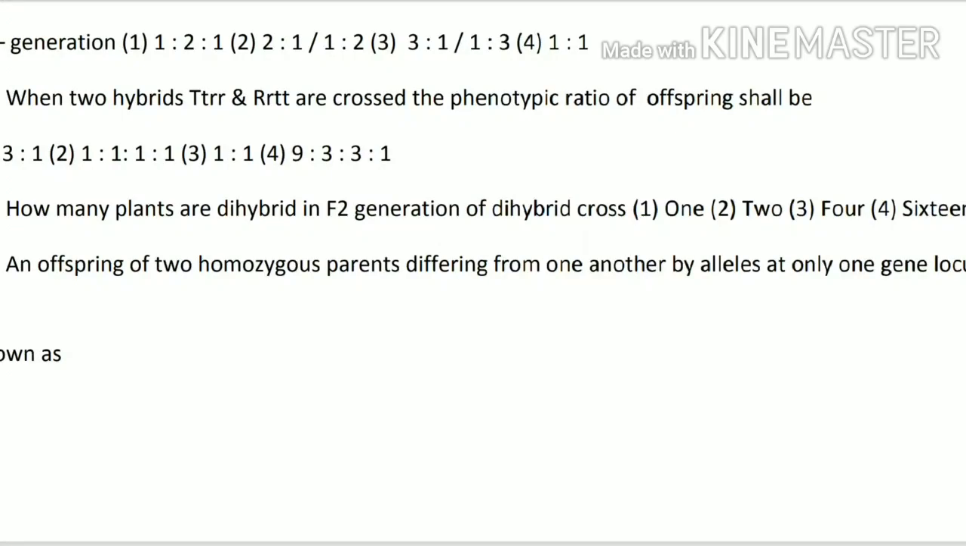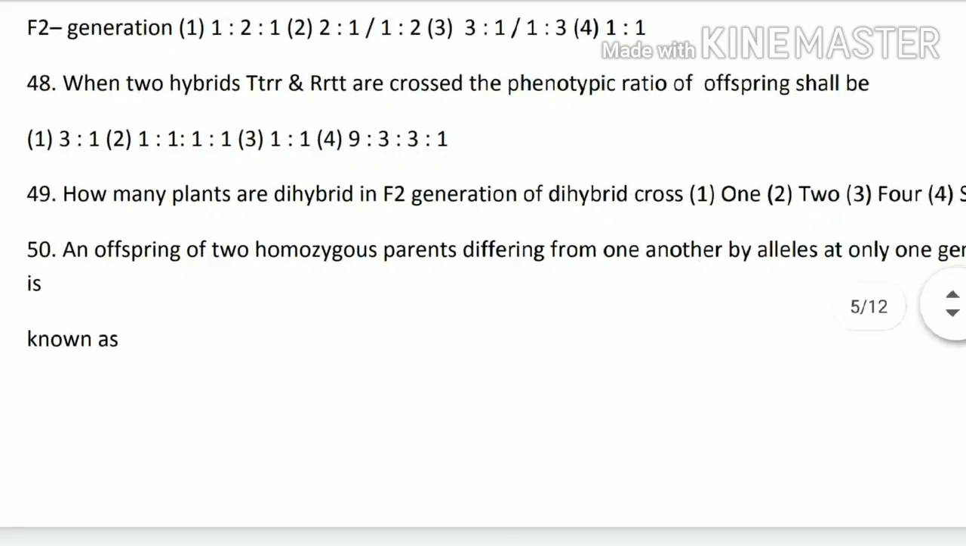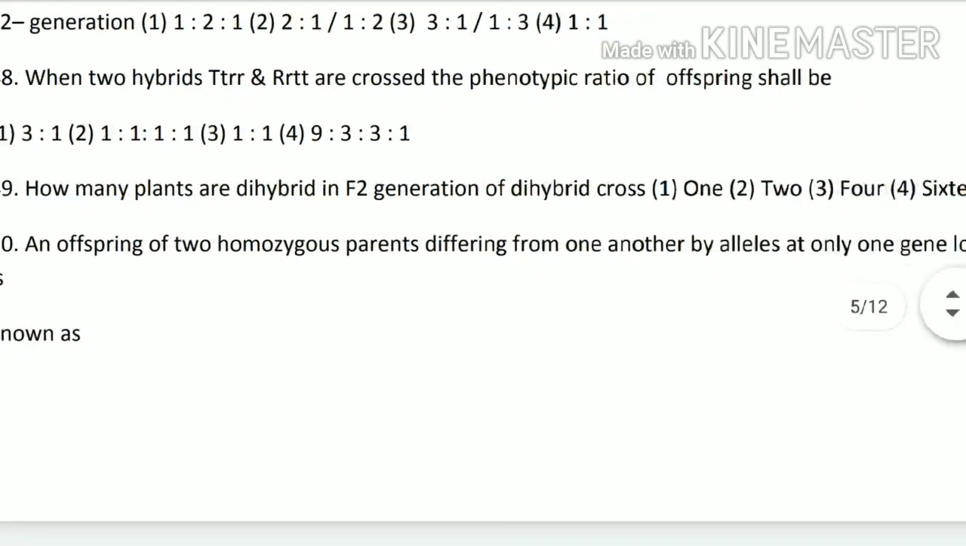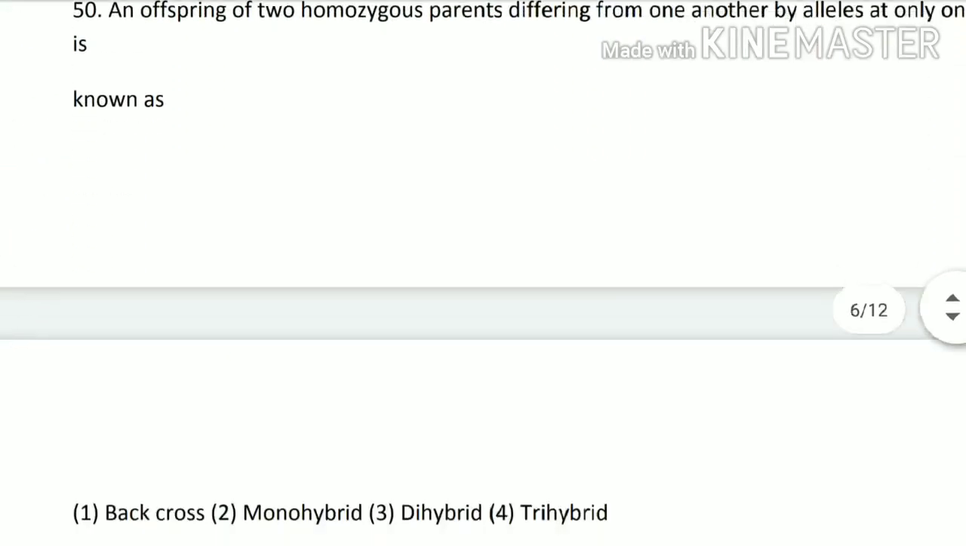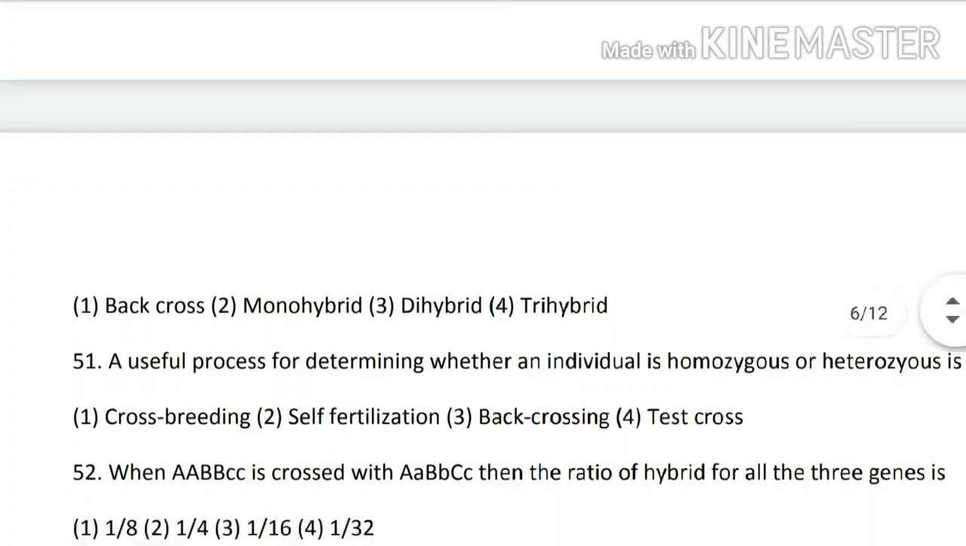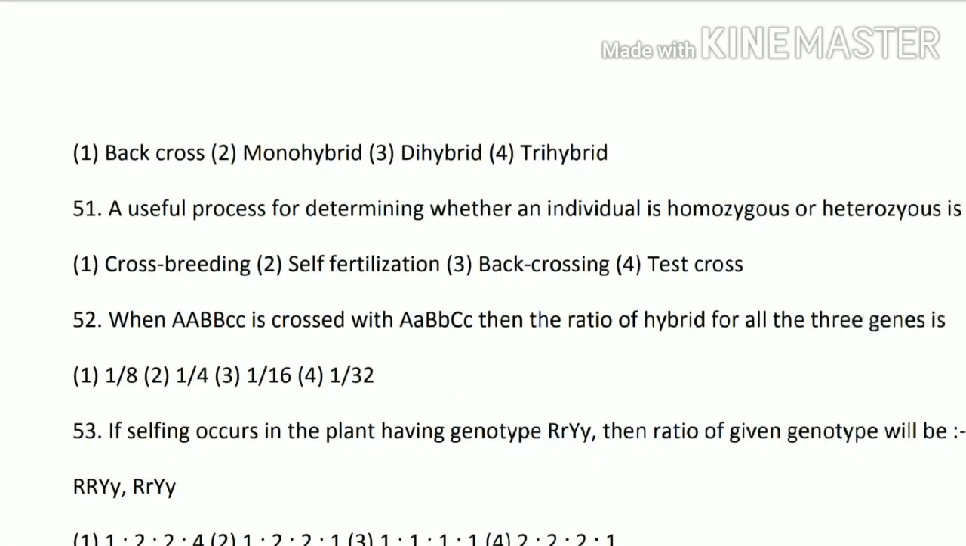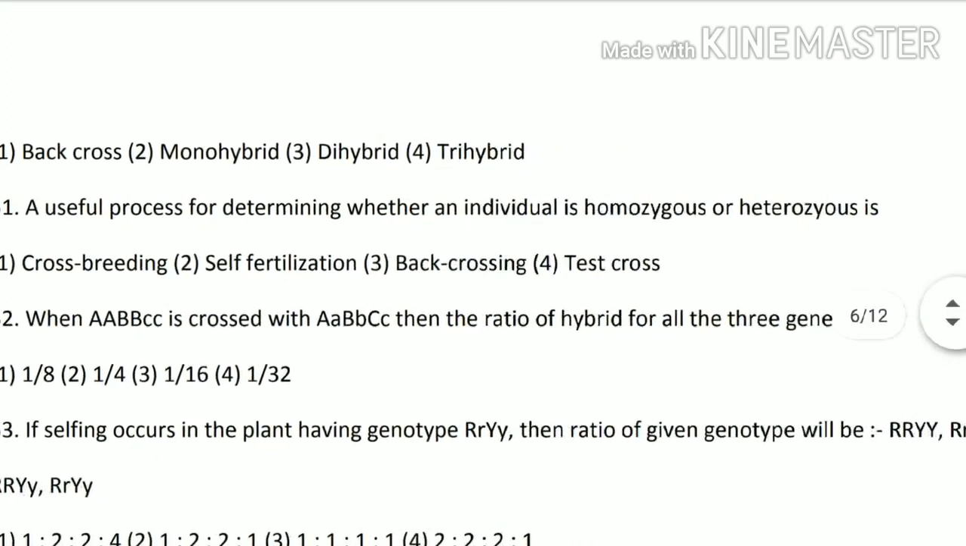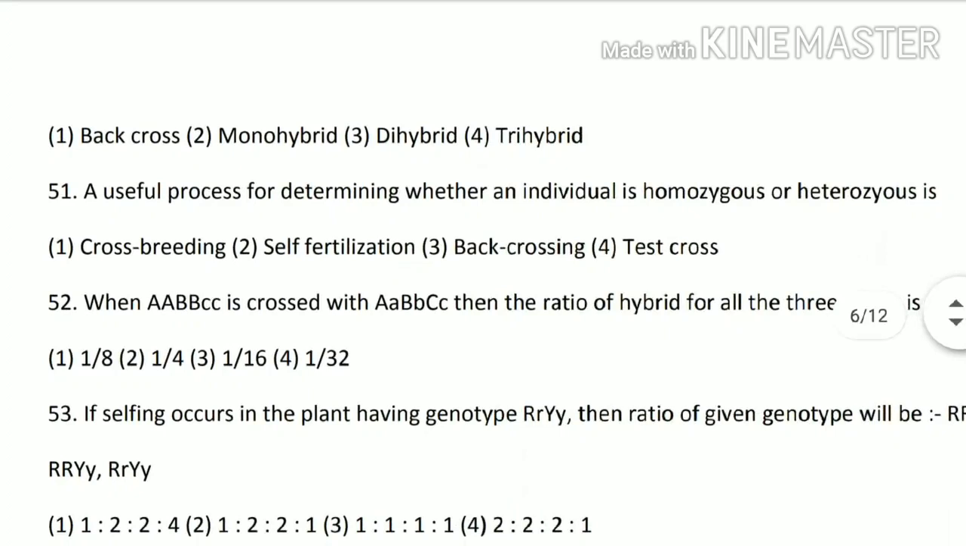Next 50th question. An offspring of two homozygous parents differing from one another by alleles at only one gene locus is known as backcross, monohybrid, dihybrid or trihybrid. So its answer is option number 2, that says monohybrid. Next 51 question. A useful process for determining whether an individual is homozygous or heterozygous is crossbreeding, self-fertilization, backcrossing or test cross. So this can be determined by using a test cross. That means option 4th is the correct.